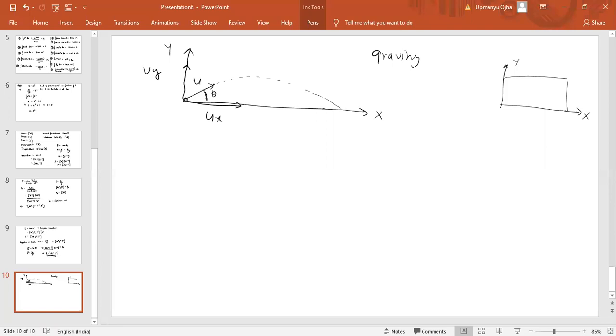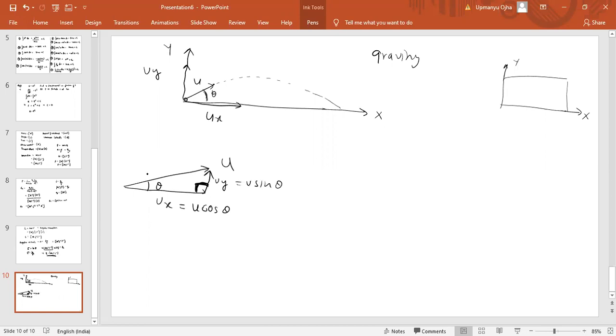Definition of component: if you have studied vectors properly, don't get confused here. If some vector is there, like this is the u vector, we can break this vector into two components, one along the x-axis, that is ux, other along the y-axis, uy. Let us suppose this angle is theta, and this angle is 90 degrees. Now ux is the component along the horizontal. Its value will be equal to u cos theta, correct? And uy is the component along the y-axis, which is equal to u sin theta.